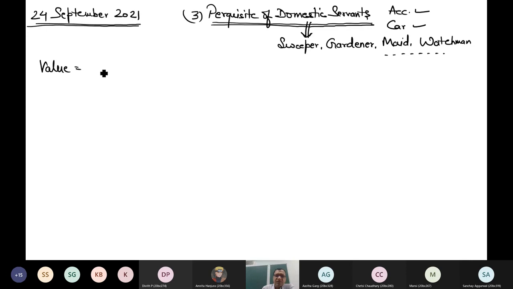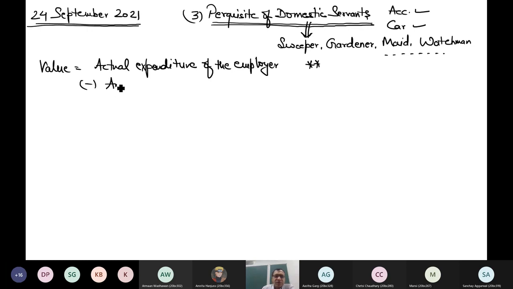Simple logic: the entire value, the remuneration paid to domestic servants, minus the amount recovered from the employee. So the actual expenditure of the employer on paying the salaries for this purpose, minus the amount recovered from the employee. That's it. This is the simple answer.